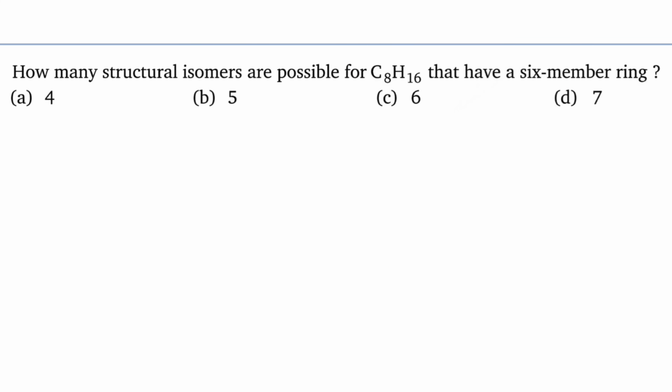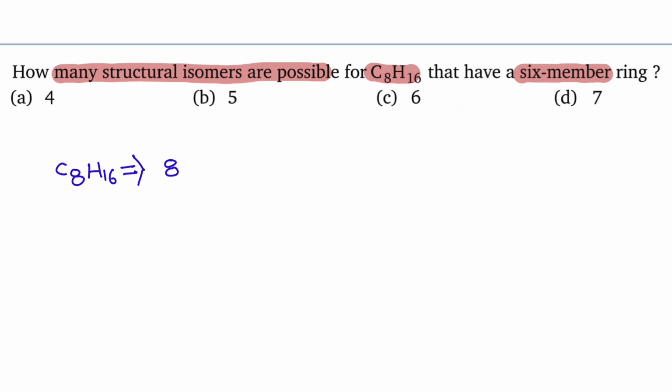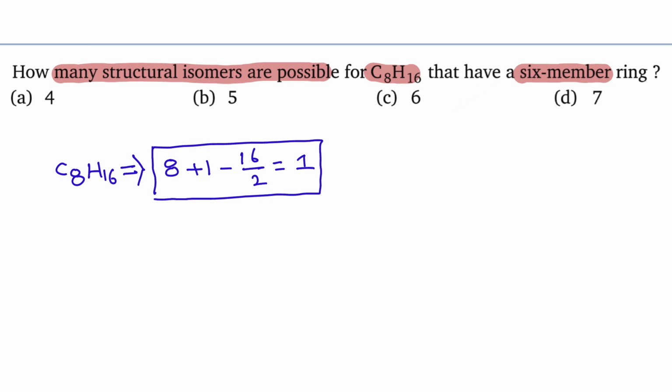Now let us take the next question. How many structural isomers are possible for C8H16 that have a 6-membered ring? So we have to write only the isomers having 6-membered ring. 6-membered ring structure here means degree of unsaturation of the ring is 1. First, given formula is C8H16. If you find degree of unsaturation, number of carbon atoms plus 1 minus 16 by 2, degree of unsaturation is 1, and you have to satisfy that degree of unsaturation in the form of ring.